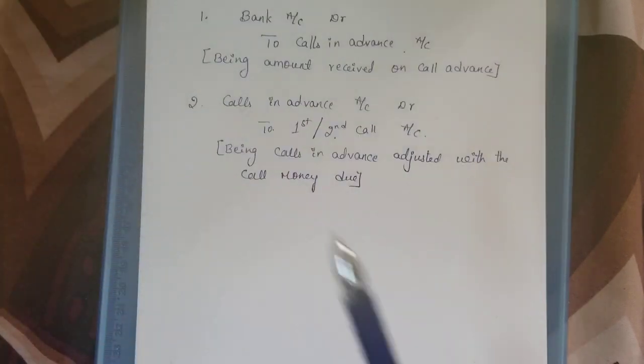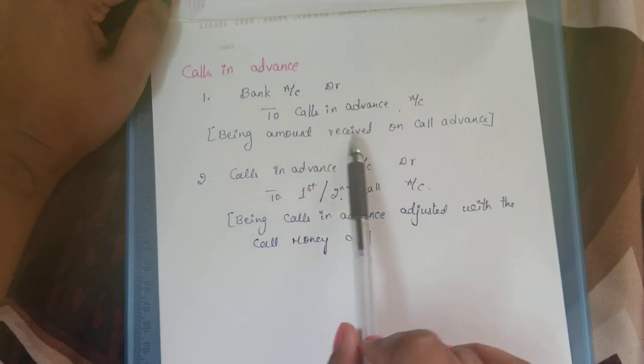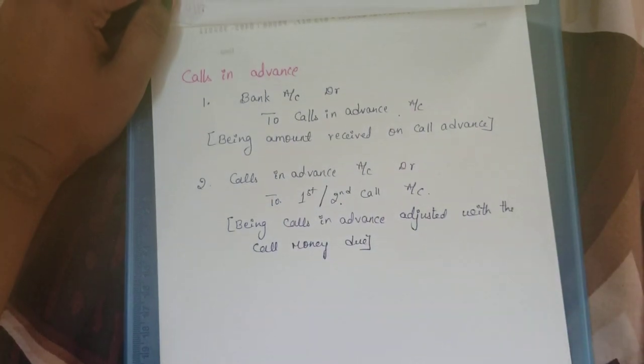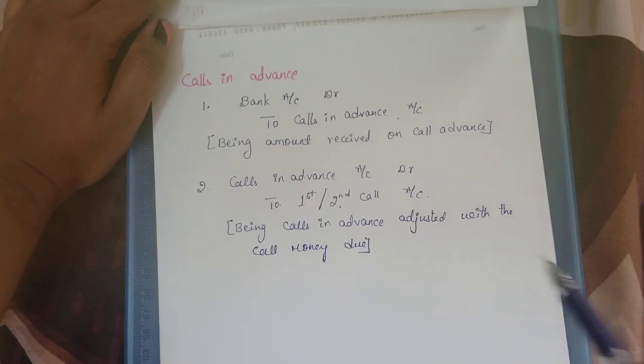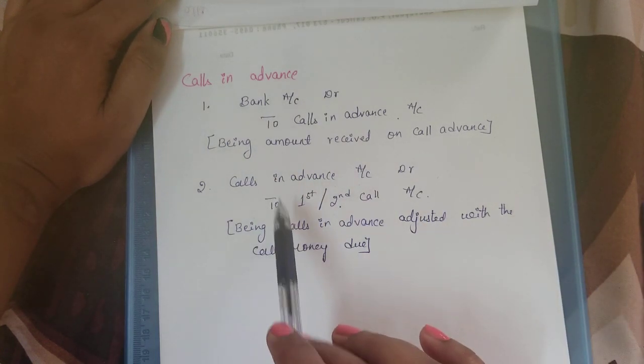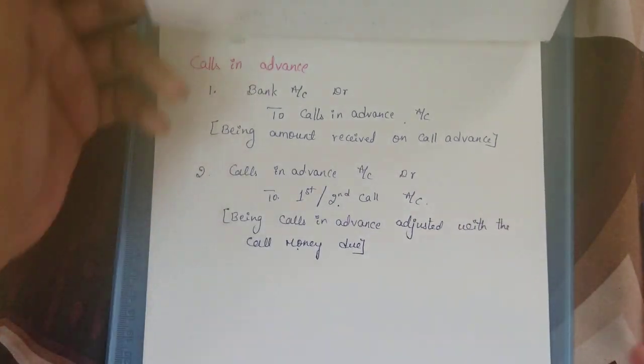Then we have calls in advance. If any amount of the first or second call is paid in advance, we pass these entries. So these are the accounting treatments.